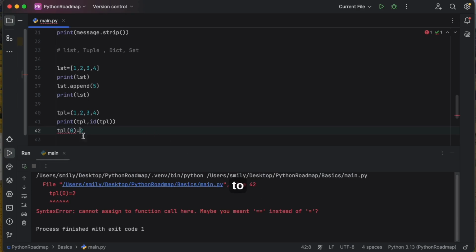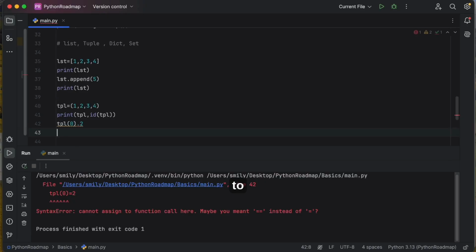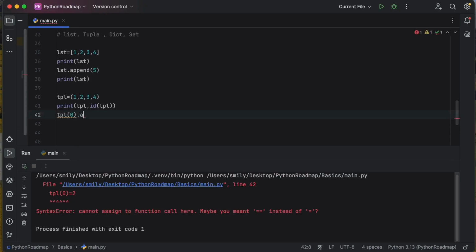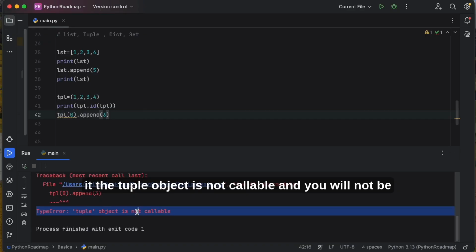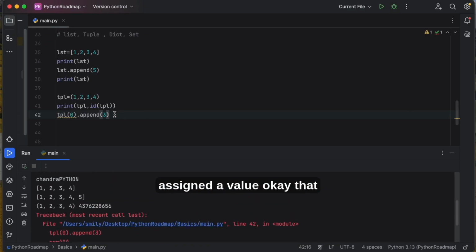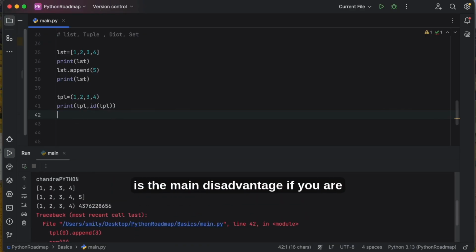Okay, dot append of 3. Okay, anything is fine. So now you will see this: a tuple object is not callable, and you will not be assigned a value. Okay, that is the main disadvantage.